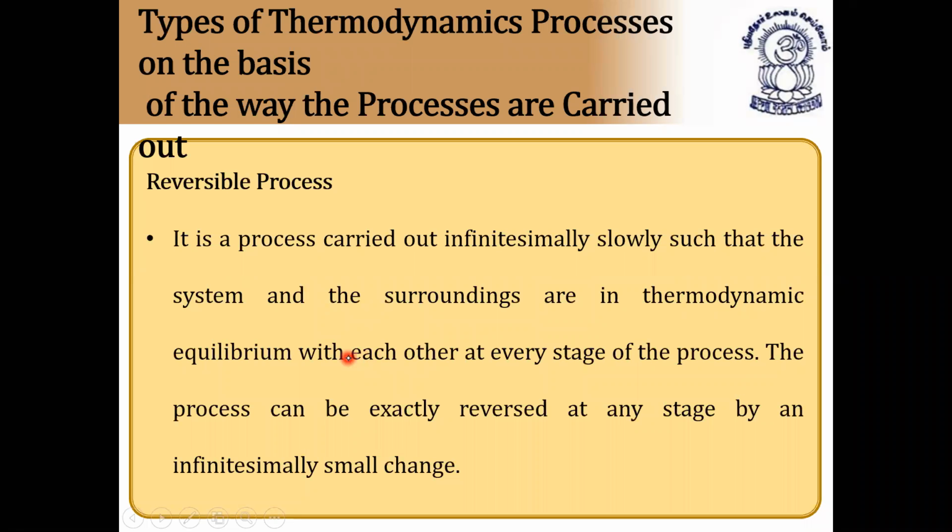Next, types of thermodynamic processes based on the way the process is carried out. Reversible process. It is a process carried out infinitesimally slowly such that the system and the surroundings are in thermodynamic equilibrium with each other at every stage of the process. So the process can be exactly reversed at any stage by an infinitely small change. By reversing the conditions, we can say it is called a reversible process, just like a reversible reaction.